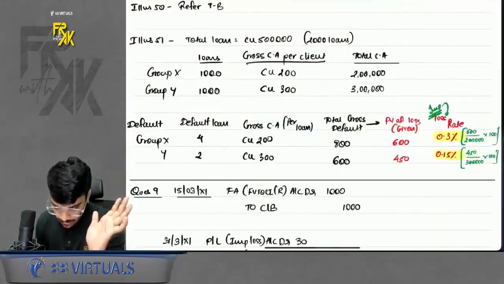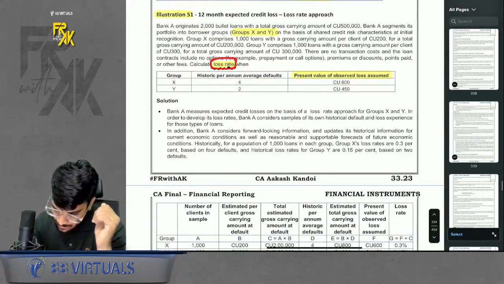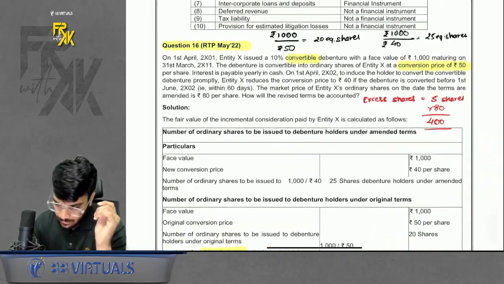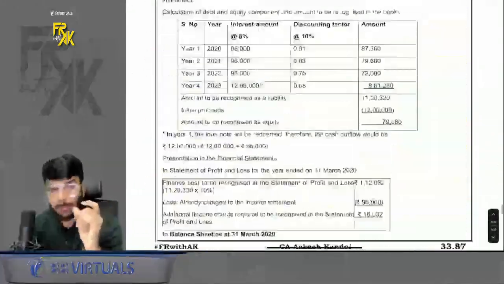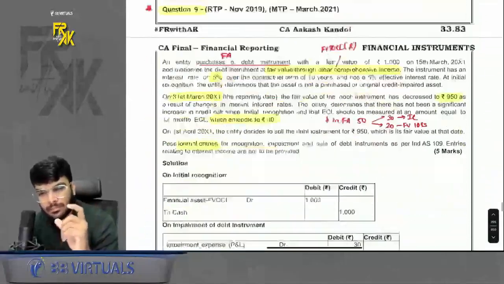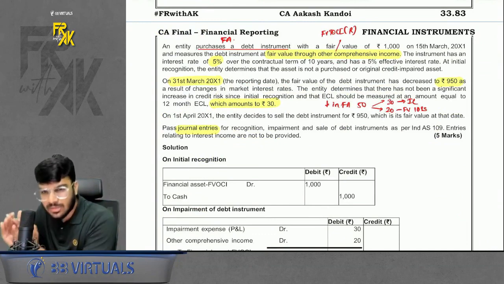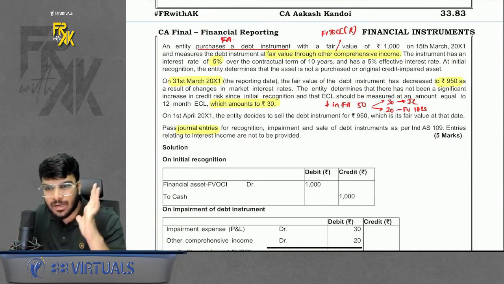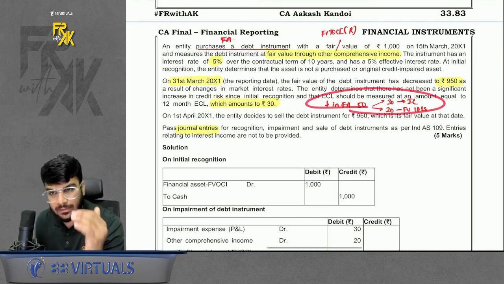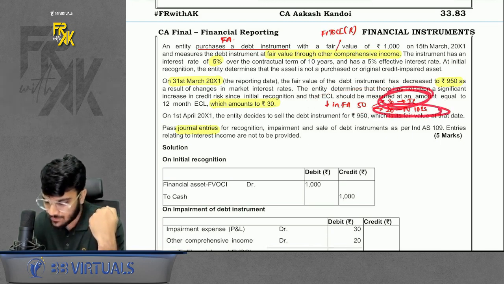And there was one question which was of MTP, RTP. That was also a very simple question. In that, do you remember I taught you how to calculate the bifurcation of loss? If you have a certain loss, but information is given that some loss is because of impairment and some loss was because of fair value loss, the impairment loss will get transferred to profit and loss, and the fair value loss gets transferred to OCI. Here it is given. There is a decrease by 50. So this much is transferred to impairment loss, this much to fair value loss.